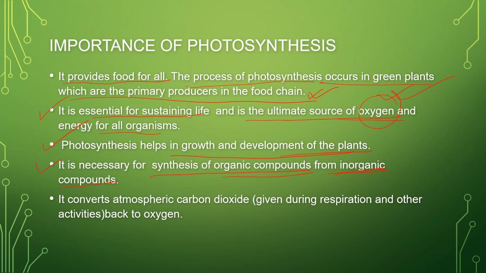Next, it converts the atmospheric carbon dioxide that is given out during respiration and other activities back to oxygen. All the atmospheric carbon dioxide given out during respiration and many other activities, like the burning of chemicals and other things, is used to give oxygen back to the atmosphere. Okay, so that is the main importance of photosynthesis. Photosynthesis has many important roles in sustaining our life. So just learn these important points on the importance of photosynthesis.